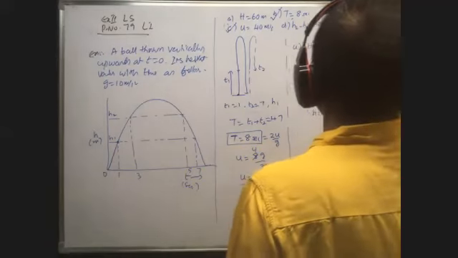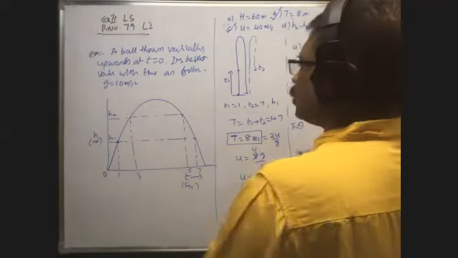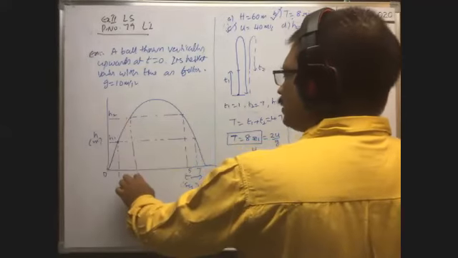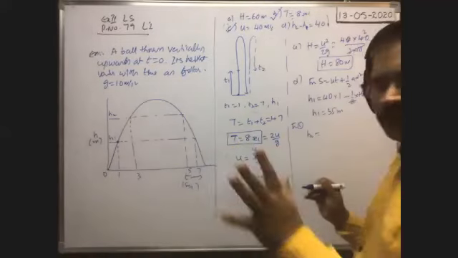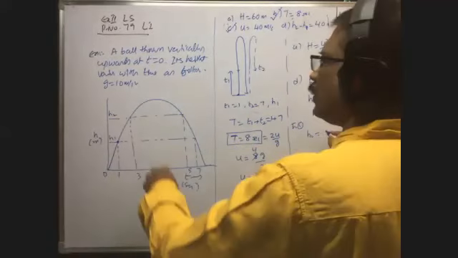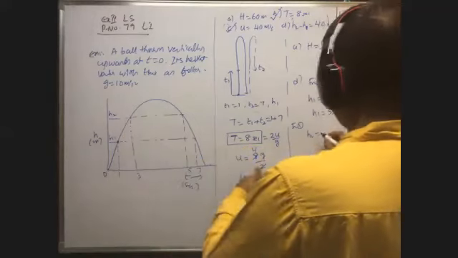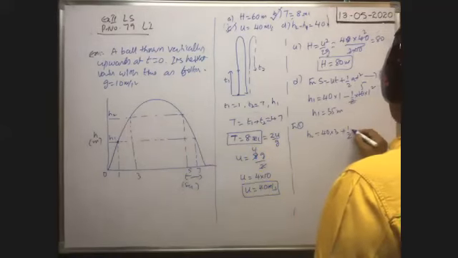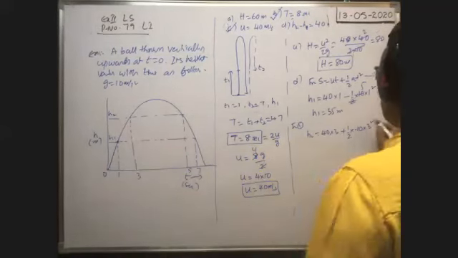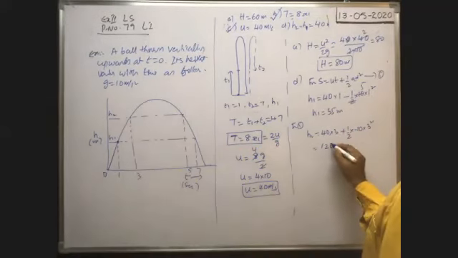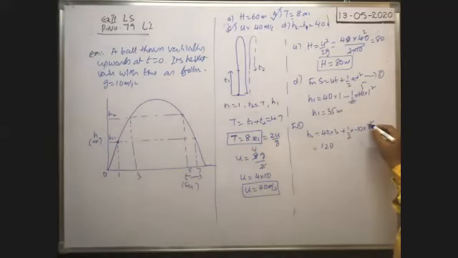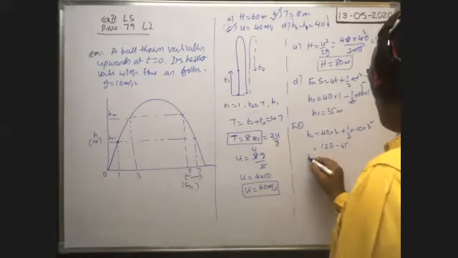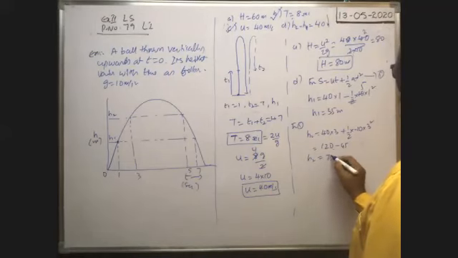Similarly, from the same equation, we have to calculate h2. To reach this height, the time taken is 3 seconds. We can take 3 seconds or 5 seconds; either one, you will get the same answer. h2 is equal to ut, u is the same, 40 into time t equal to 3 seconds, plus half, a means minus g, so minus 10 into 3 square. 40 into 3 is 120, minus 5 into 9, which is 45. 120 minus 45 means 75 meter.